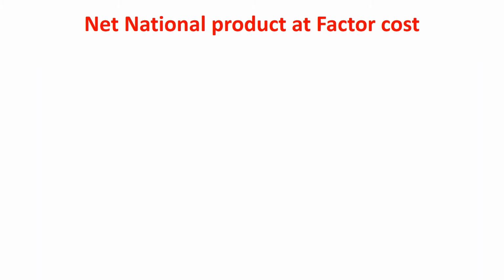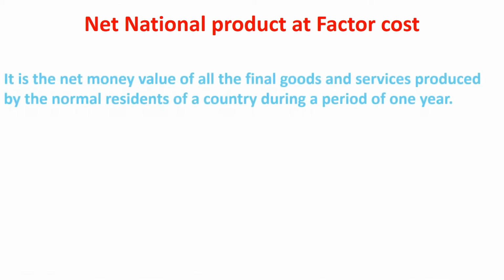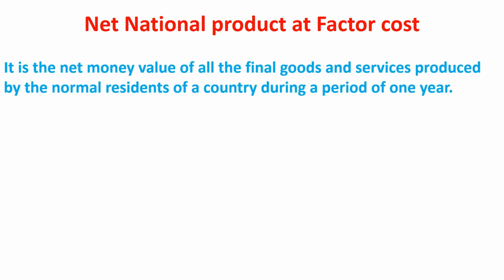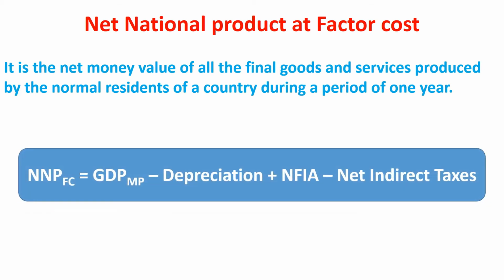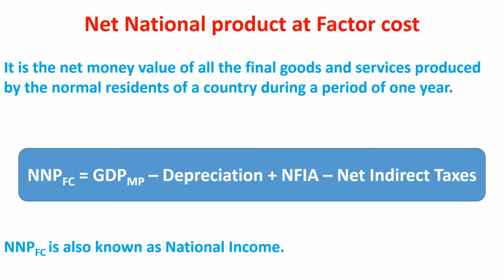Next is net national product at factor cost. It is the net money value of all the final goods and services produced by the normal residents of a country during a period of 1 year. NNP at factor cost is equal to GDP at market price minus depreciation plus net factor income from abroad minus net indirect taxes. NNP at factor cost is also known as national income. It should be noted that when we talk about national income, we are talking about NNP at factor cost.